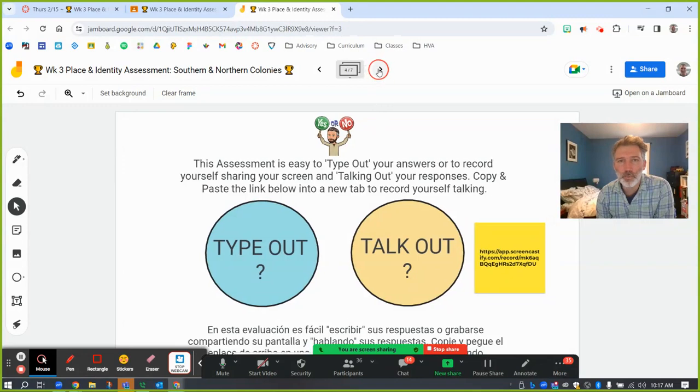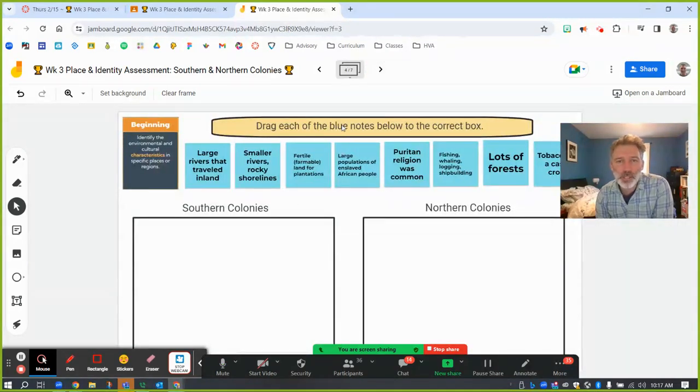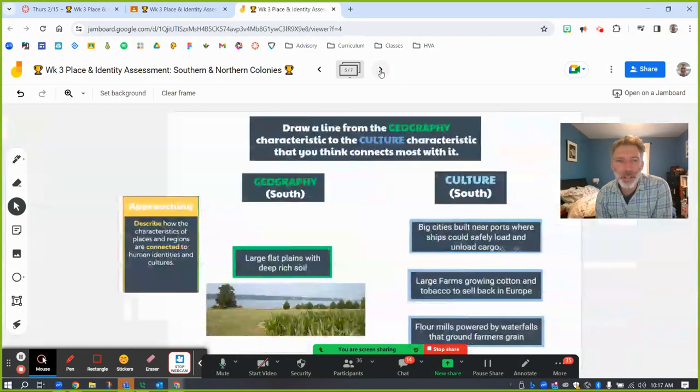If you do want to talk your responses out, you can just share your screen by clicking on this link here. Okay, your first one is going to be dragging and dropping. You're going to move these little blue notes around to the correct box. This is a level 1 response, just talking about which ones are describing the southern colonies and which ones are describing the northern colonies. Here you're doing a little bit of drawing. We did this during our skill practice. You're going to draw a line from the geographical feature of the south on the left to a cultural feature over here on the right. So which one does that connect with?